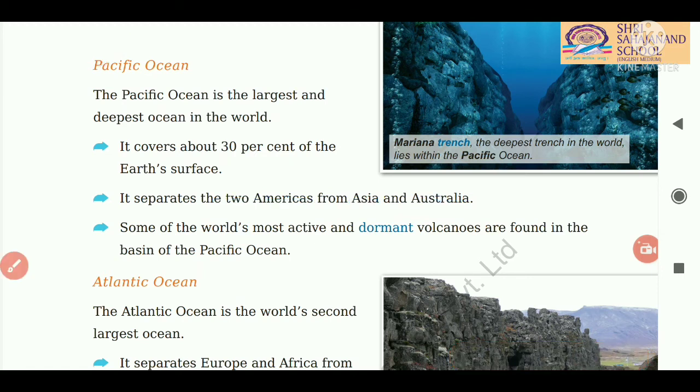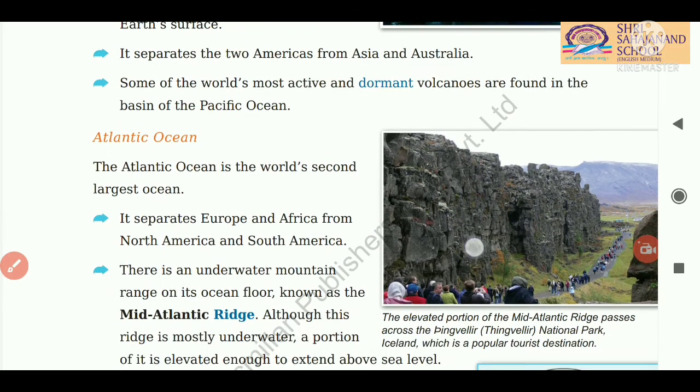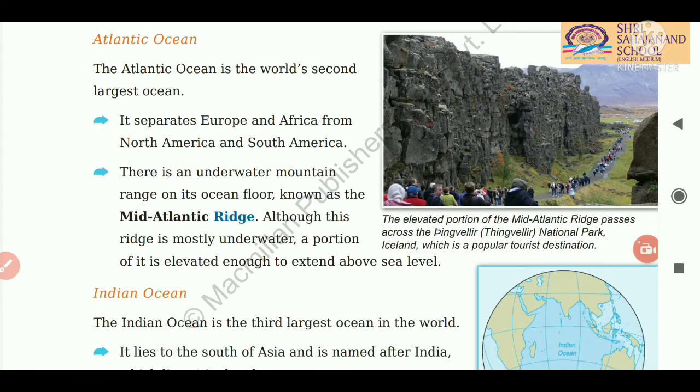Now students, our next ocean is the Atlantic Ocean. The Atlantic Ocean is the world's second largest ocean. First is the Pacific Ocean, second is the Atlantic Ocean. And this Atlantic Ocean separates Europe and Africa from North America and South America.